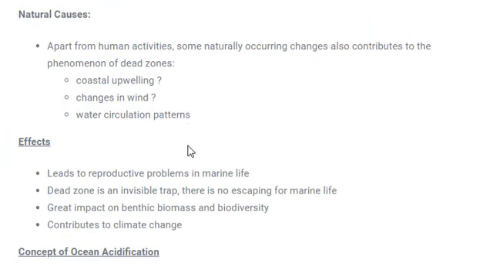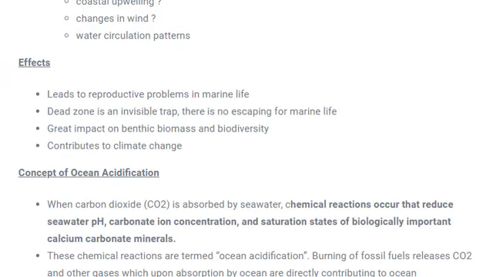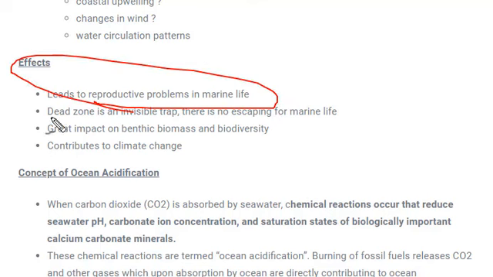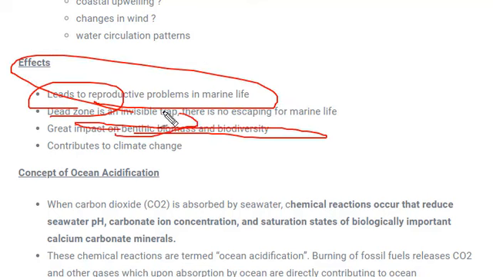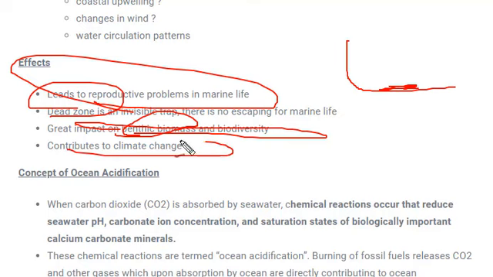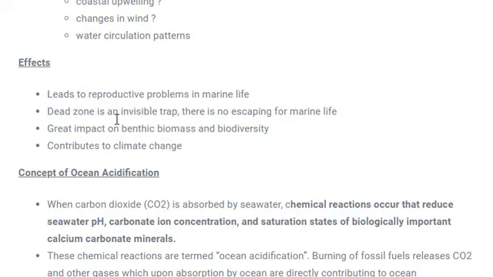Next is the effect of water pollution. Effect means the consequences. Simply, it will affect marine life, like leading to reproductive problems. Dead zones are created, and benthic biomass and biodiversity are affected. What is benthic biomass? The biomass or biodiversity present at the bottom area of the sea is called benthic biomass, and contribution changes are also affected due to marine pollution.